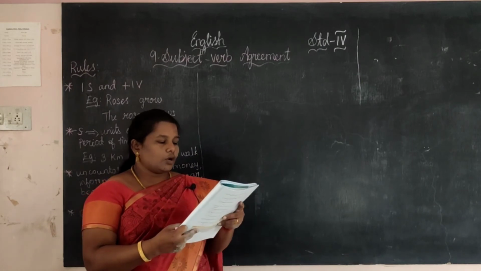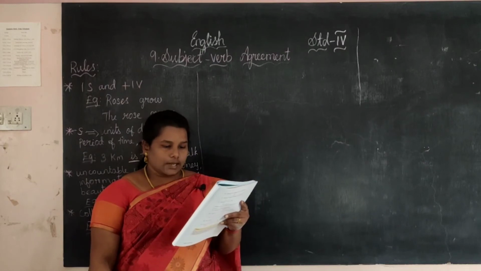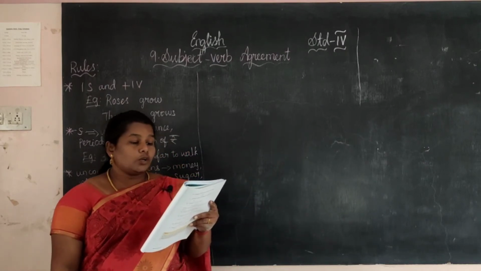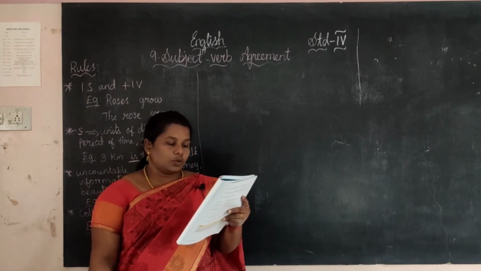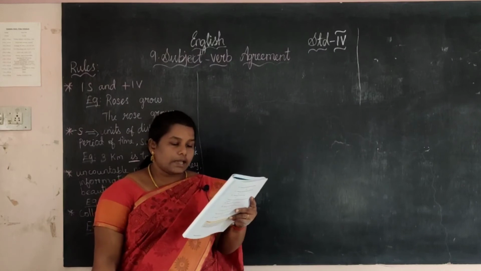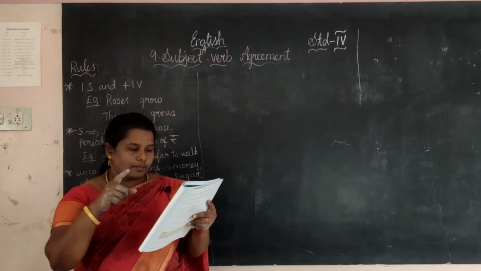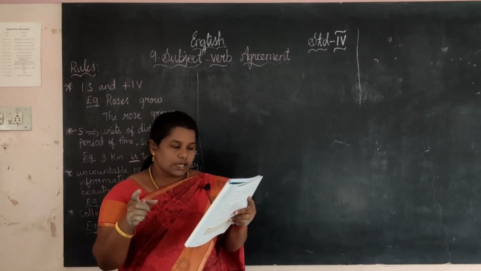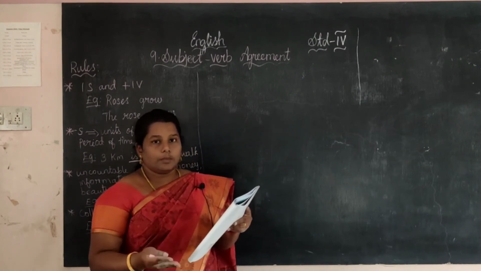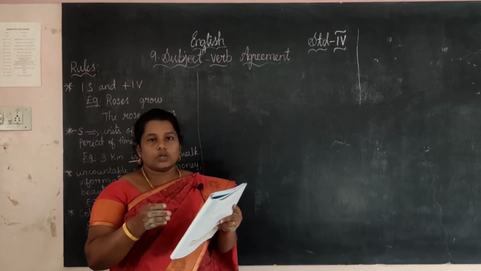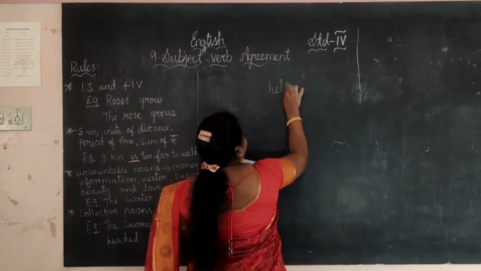Next one, fourth Roman letter. Identify the incorrect verb and rewrite the sentence correctly. Also write the rule you follow to correct the verb. Okay, see here. Projects help students improve and understands a topic better. See, projects, s is there. Helps, s is there. So which is wrong here? Either projects should have s, or help should have s. So projects has s, so help. Strike out the helps, then write help.